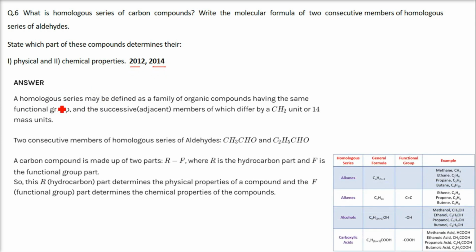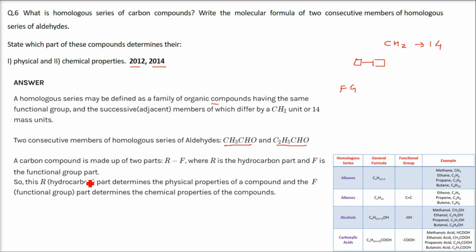A homologous series may be defined as a family of organic compounds having the same functional group. The functional group is the same, and the successive members, the adjacent one, then the next one, differ by a CH2 unit or 14 mass units. Two consecutive members of the homologous series of aldehydes are CH3CHO and C2H5CHO.